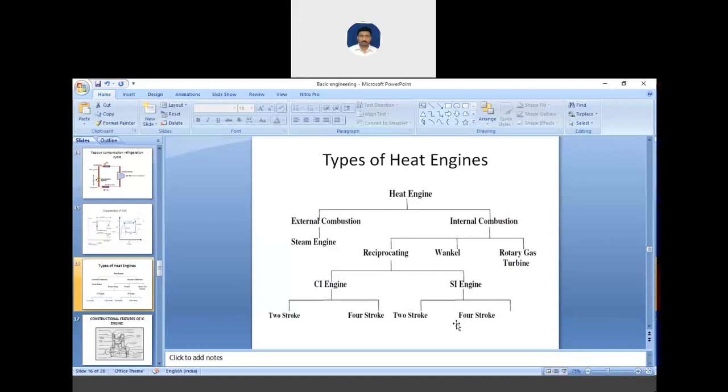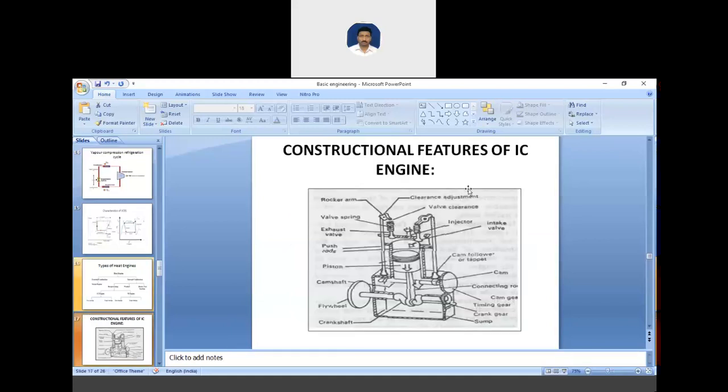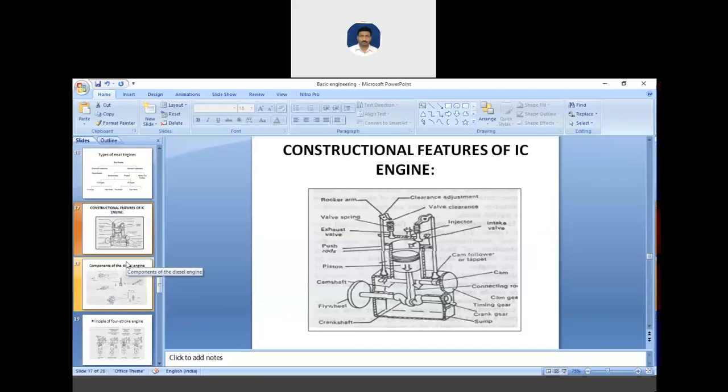So now let us see the constructional features of an IC engine. This we have already seen, but let's continue again. We will see the parts of an IC engine one by one in short. So first you can see here the cylinder. Now what is the cylinder?